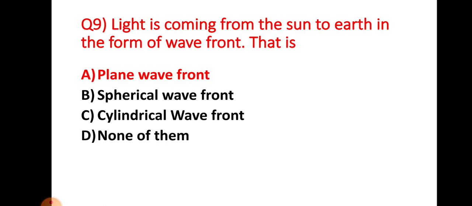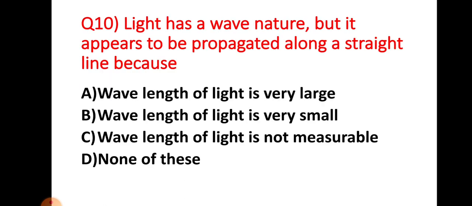Question number 10. Light has a wave nature, but it appears to propagate along a straight line because of the very small value of the wavelength of light. It appears to be propagating in a straight line. If the wavelength is very high, then light shows a wavy nature.